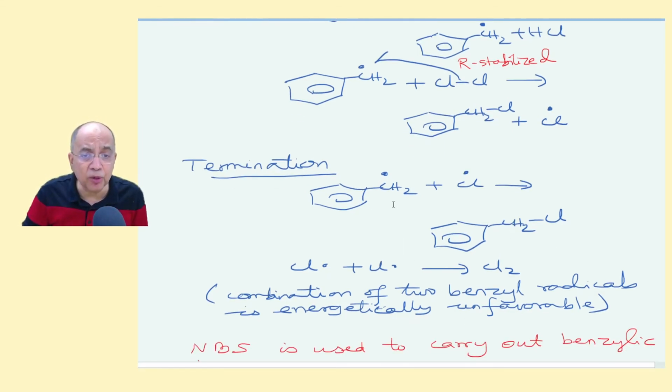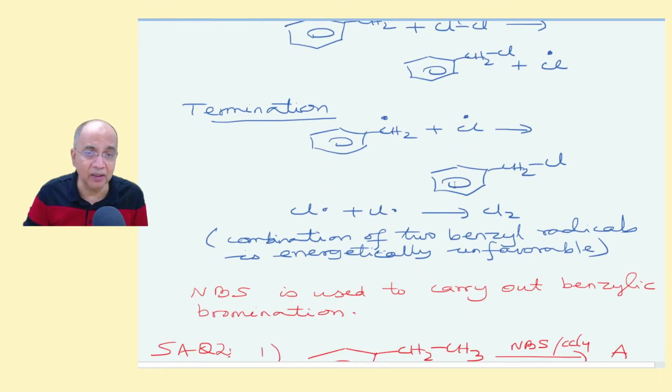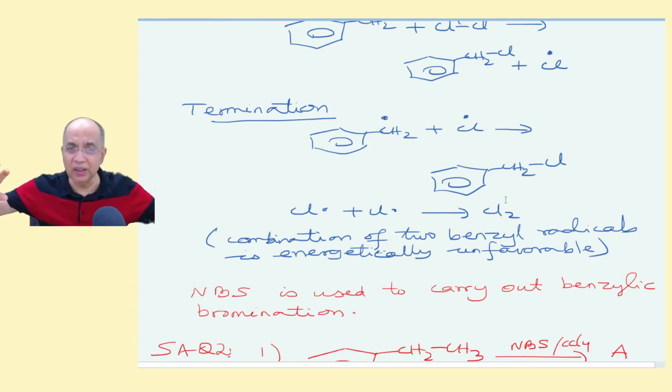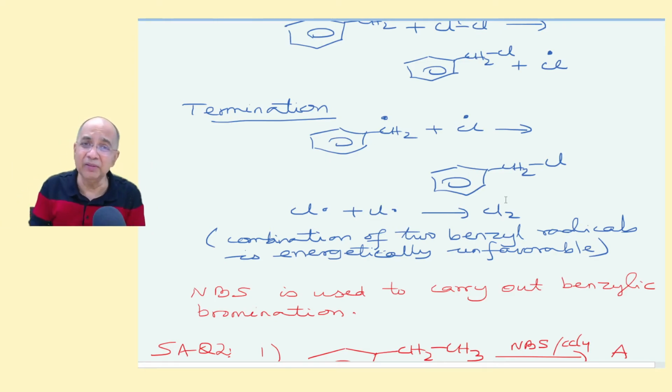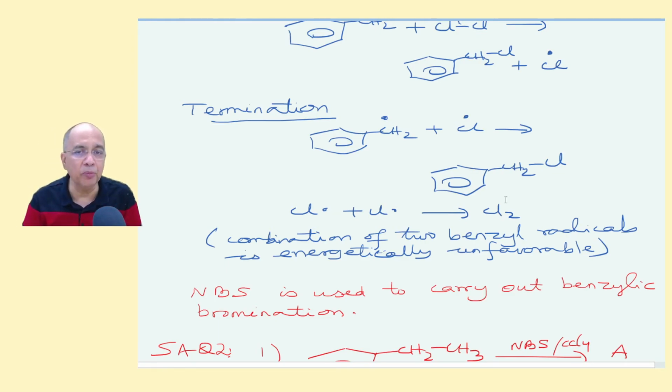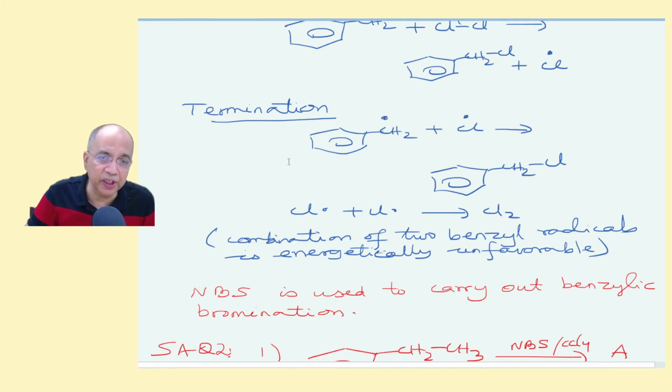And the combination of 2 benzyl radicals is energetically unfavorable, because these very bulky groups will not like to combine. Not only is delta S highly negative, but it is also endothermic, so it is highly improbable that such a radical combination between benzyl radicals will occur. So such products I have not shown.